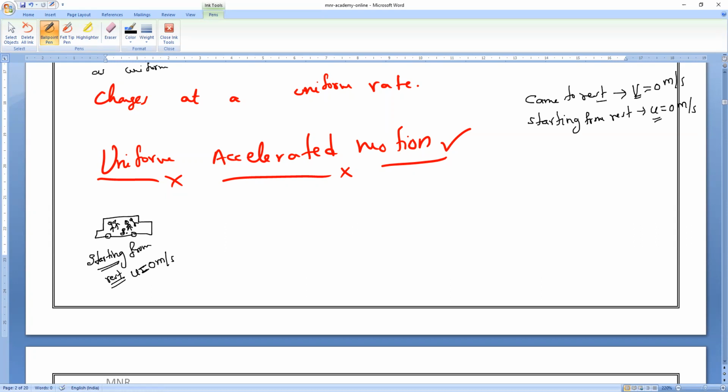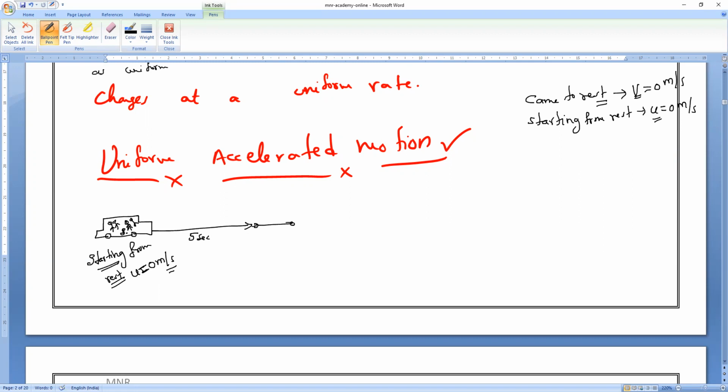Came to rest means how can you bring the body to rest? By applying brakes or by applying the accelerator? By applying brakes. Are you all clear? Now, as I told, Mr. Sanjay, Mr. Mari, Mr. Kishore and Mr. Lingesh are on a trip, and they started from rest. So their initial velocity is 0. Clear?